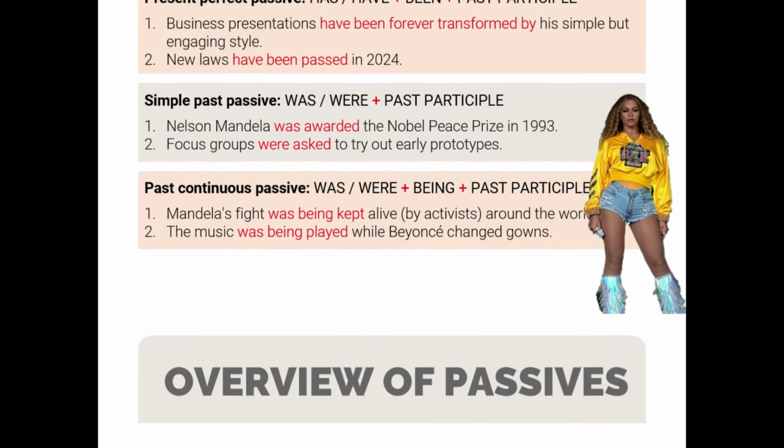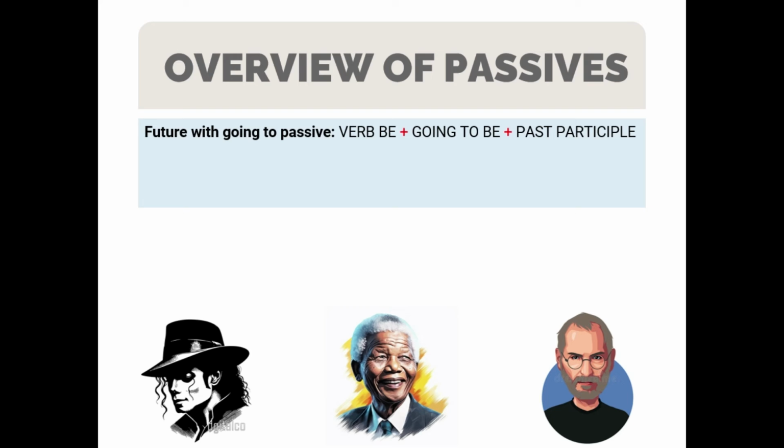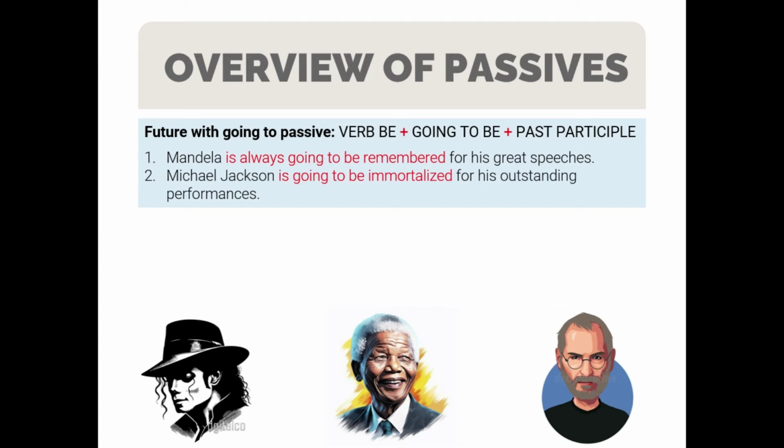Now, future with going to passive, which is used to describe future arrangement actions, and it is structured with verb be plus going to be plus a past participle. For example, number one, Mandela is always going to be remembered for his great speeches. Number two, Michael Jackson is going to be immortalized for his outstanding performances.